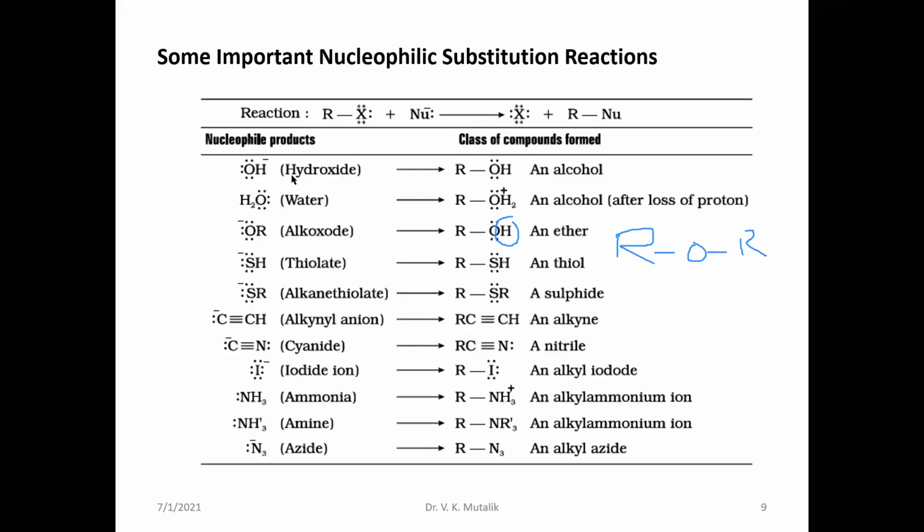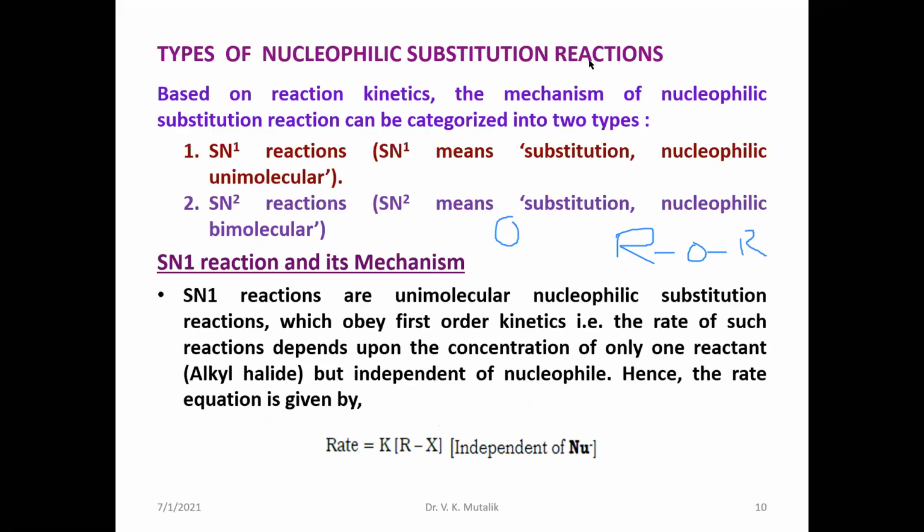Then, types of nucleophilic substitution reactions. We shall begin with the SN1 reaction and its mechanism. SN1 reactions are unimolecular nucleophilic substitution reactions.